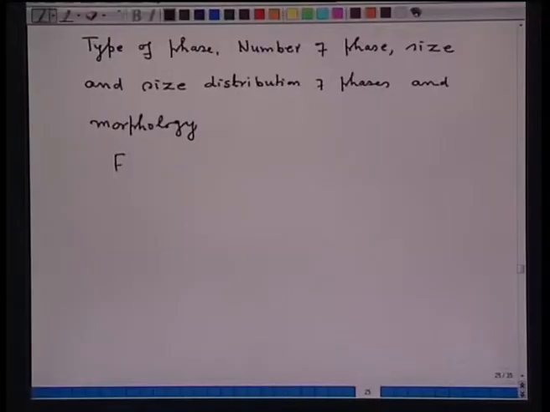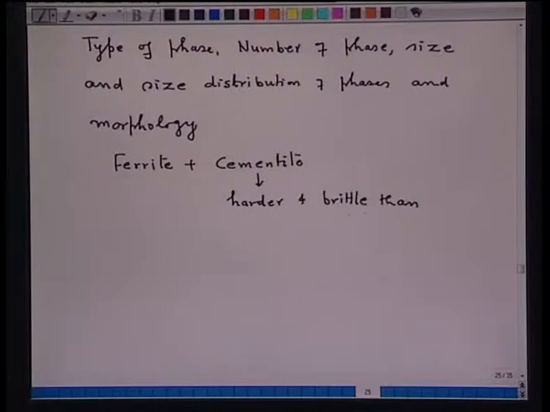So, at room temperature, I have ferrite plus cementite. Ferrite is ductile. Cementite is harder and brittle than ferrite.